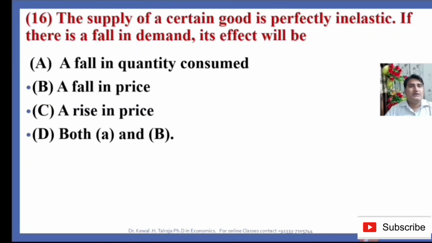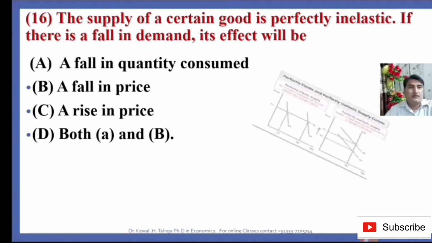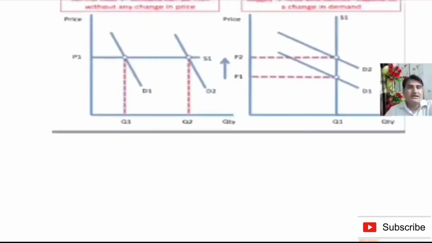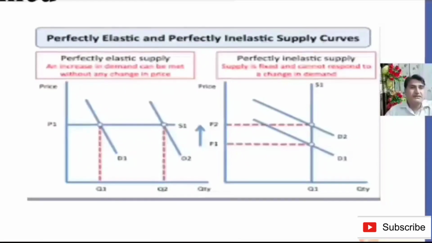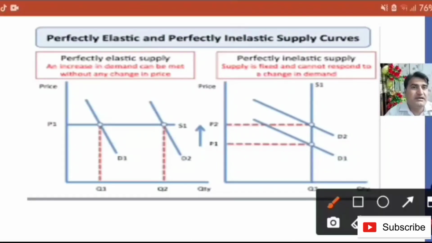If there is a fall in demand, so we make a graph. You can see here in this diagram that the supply is perfectly inelastic, fixed and constant, and cannot respond to change in demand. When the demand increases or decreases, the supply remains constant here.